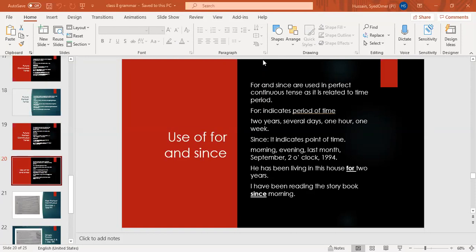Past continuous is used for was, were. We use was, were, and present participle. Good. Can you give any example? Yes. Tell me. Sana was jogging in the morning. Good. Thank you, Fatma. So it refers to an action which was happening in the past, and we put the helping verb was with the base verb and ing.